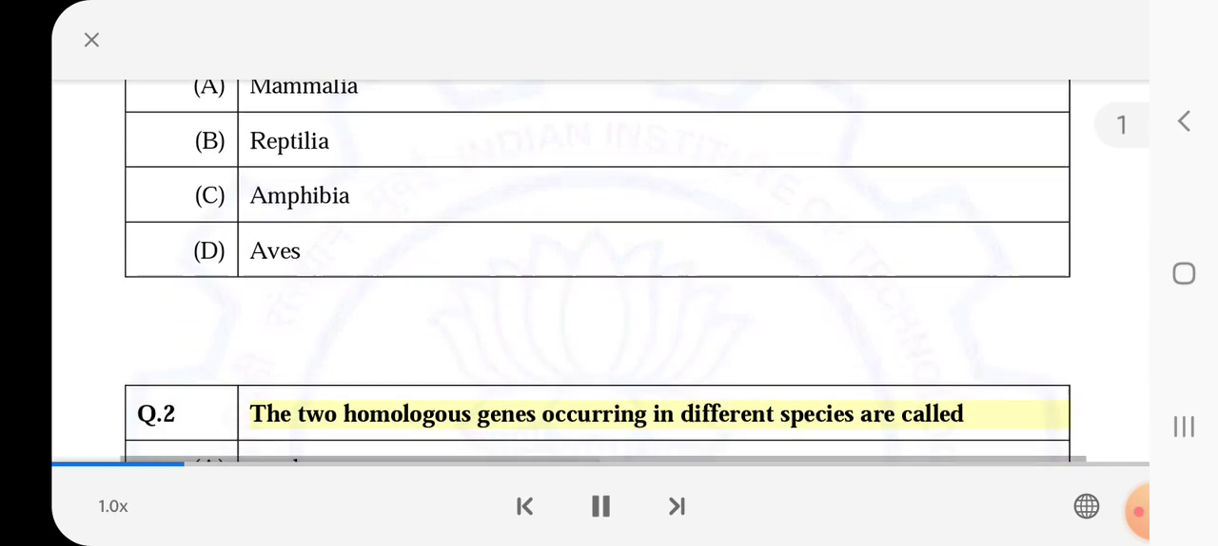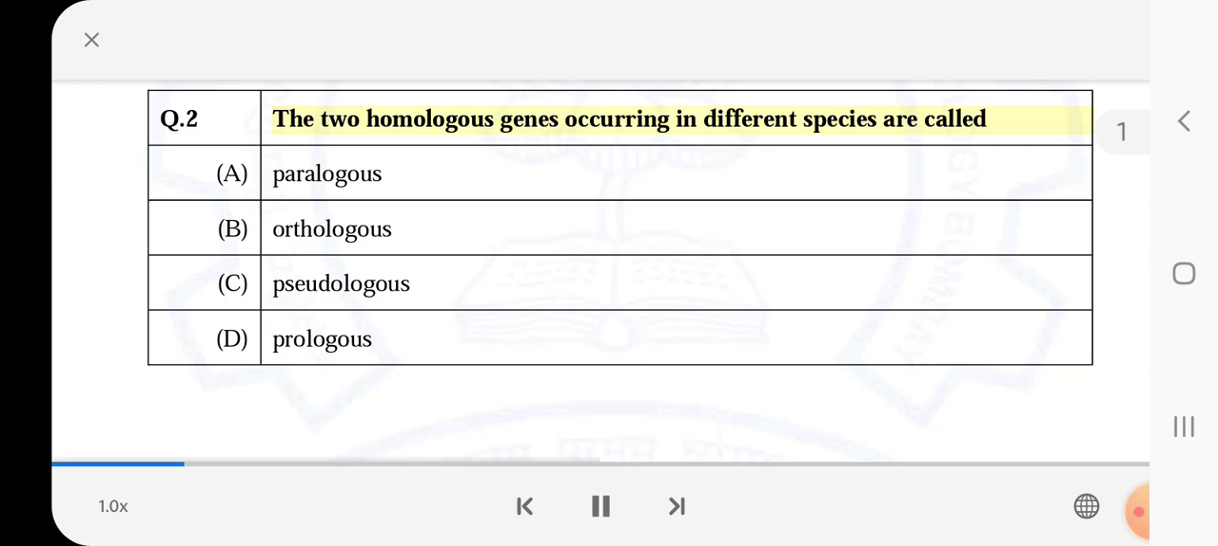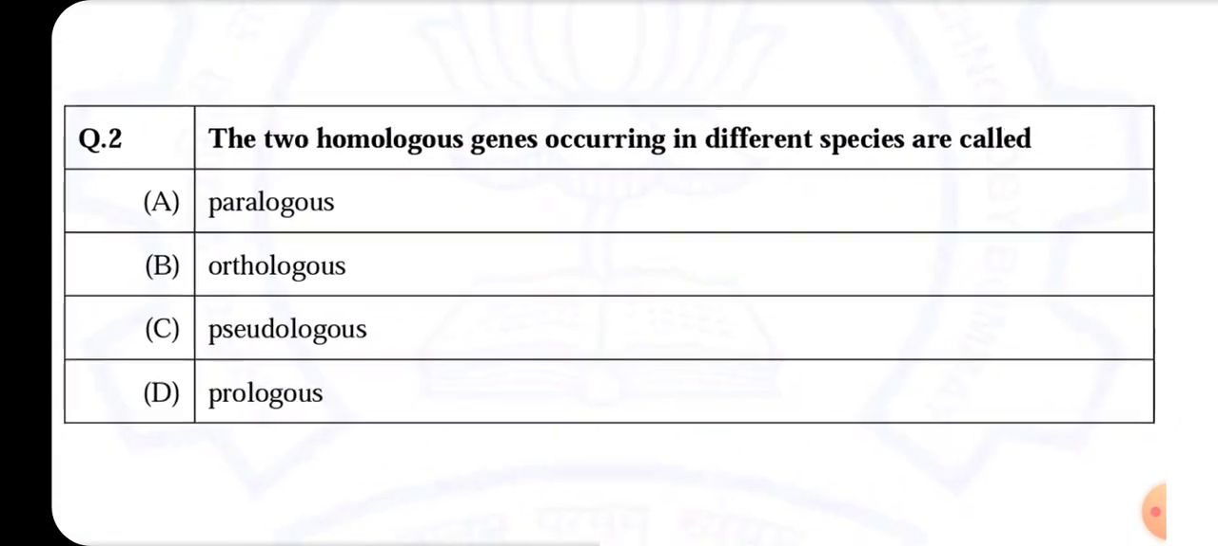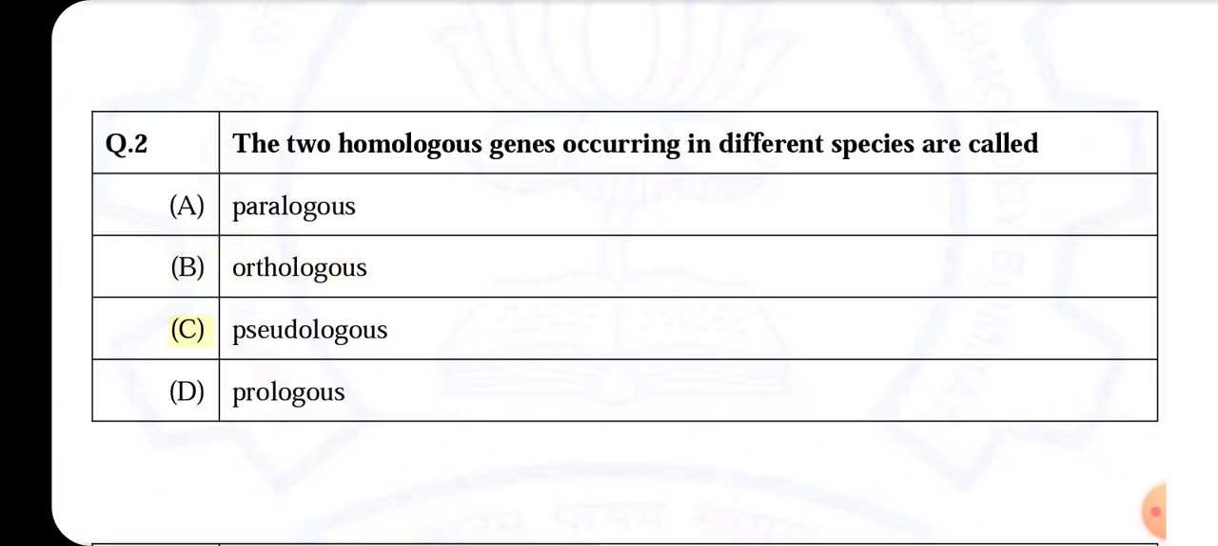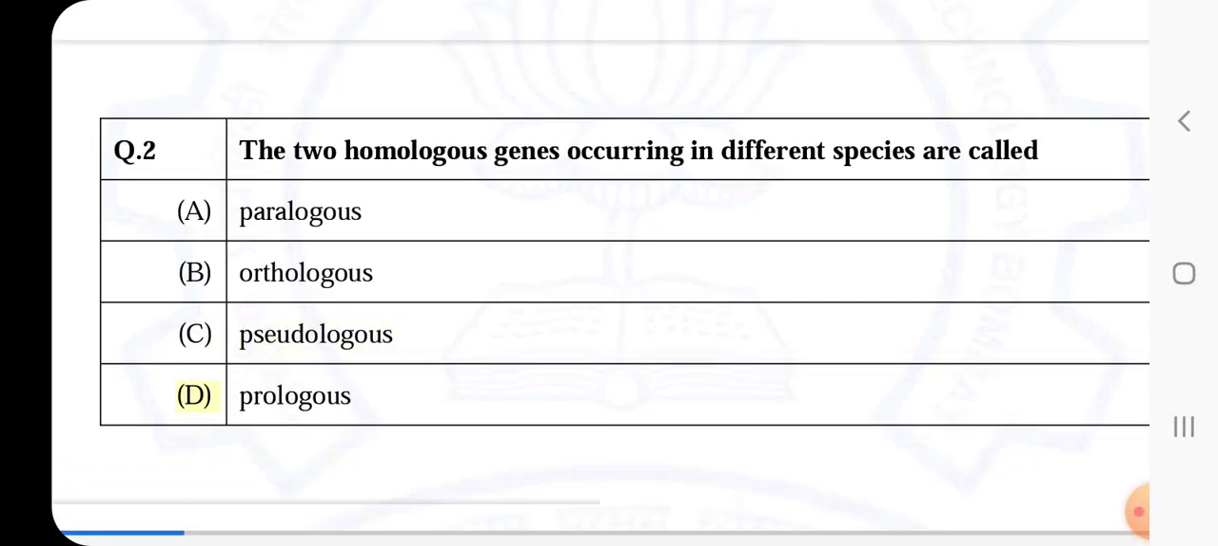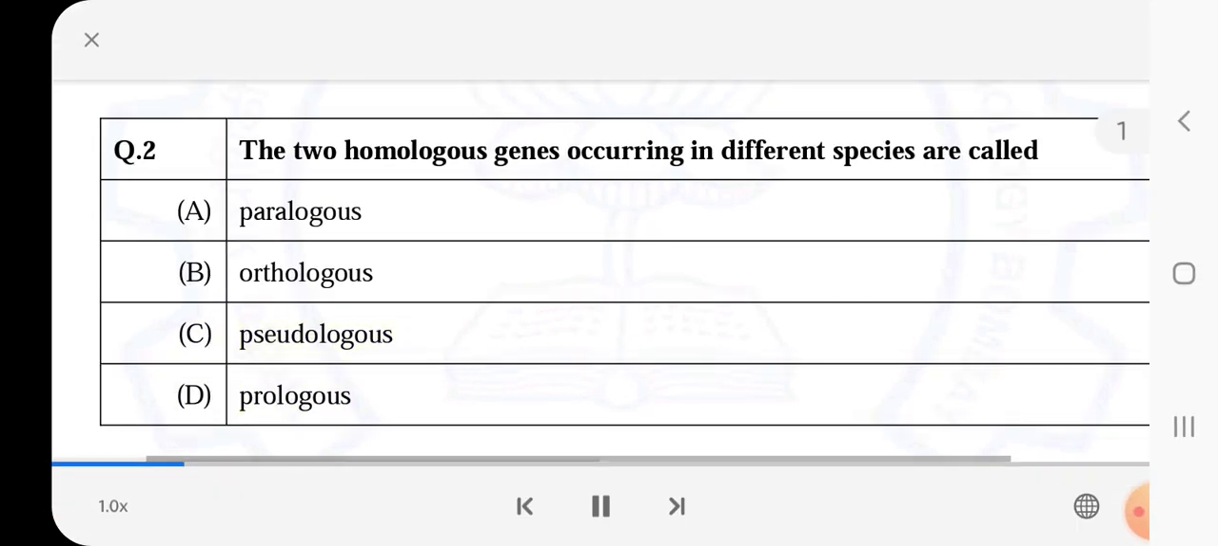Q.2. The two homologous genes occurring in different species are called A. Paralogous. B. Orthologous. C. Pseudologous. D. Prologous.